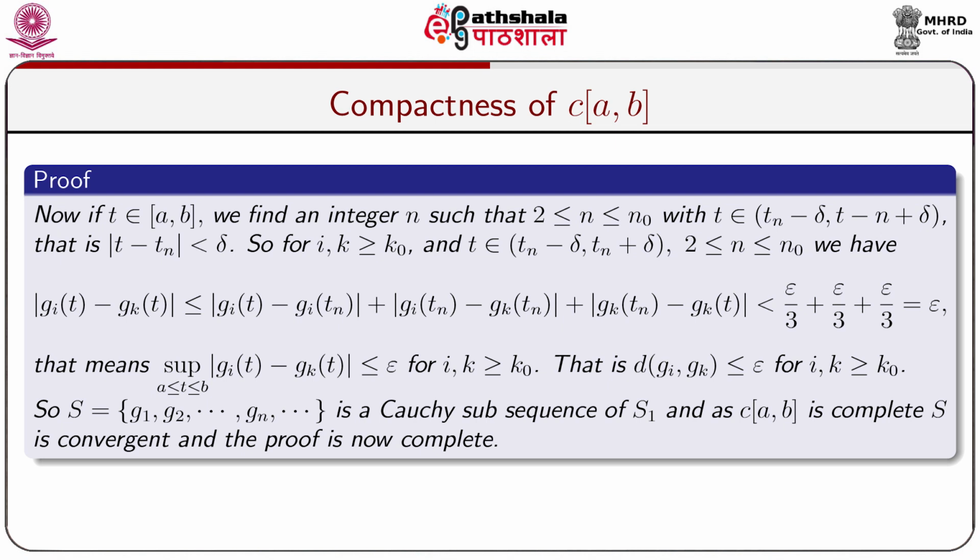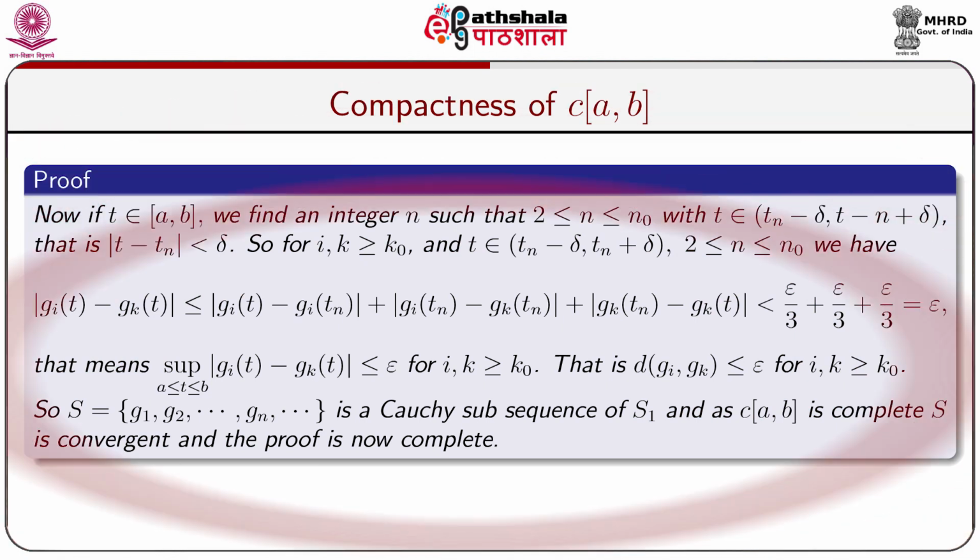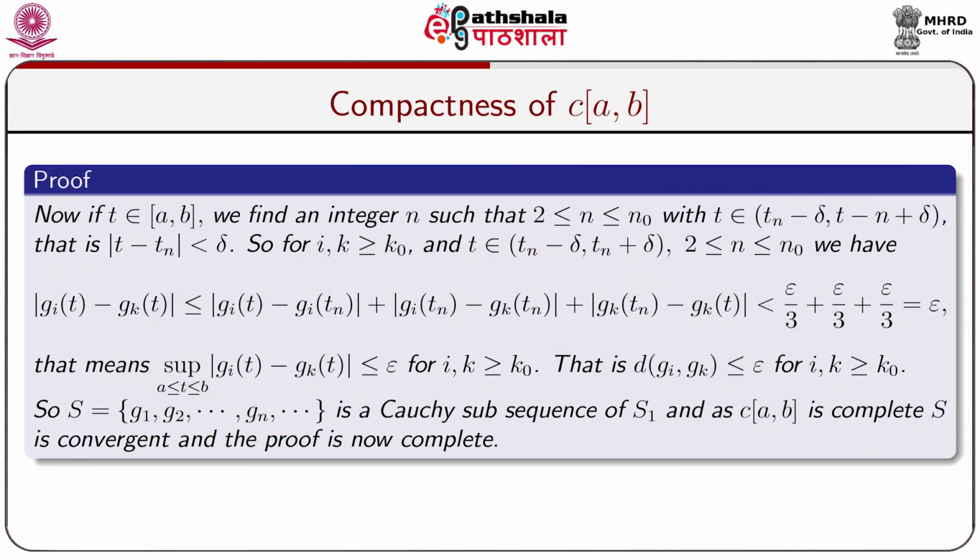That means sup |g_i(t) − g_k(t)| is less than or equal to epsilon, where the supremum is taken over the closed interval [a, b], and this is true for all i, k ≥ k_0. That means d(g_i, g_k) ≤ epsilon for all i, k ≥ k_0, where g_i, g_k belong to C[a, b] and C[a, b] is equipped with the sup metric.